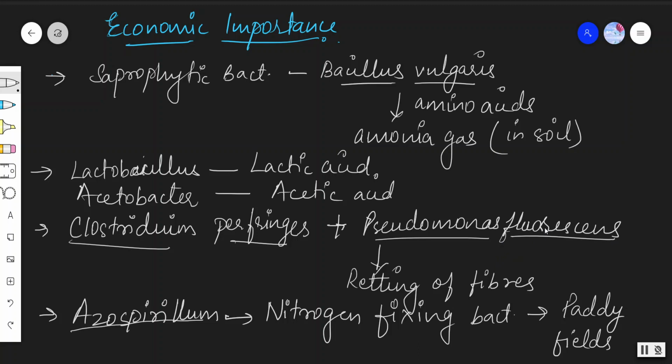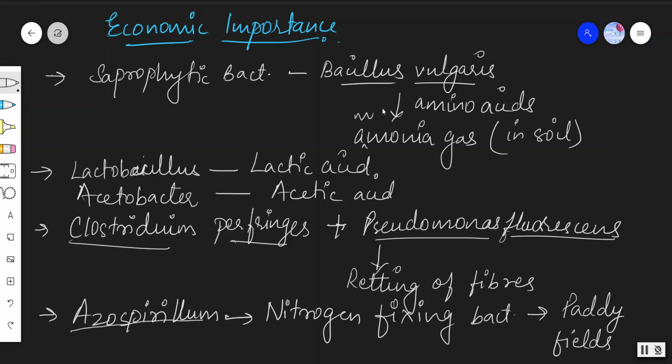Saprophytic bacteria, one is Bacillus vulgaris, converts amino acids into ammonia gas in soil. Lactobacillus helps in preparation of lactic acid, same as Acetobacter, acetic acid. Clostridium perfringens and Pseudomonas fluorescens are under microbial control; they help in retting of fibers.